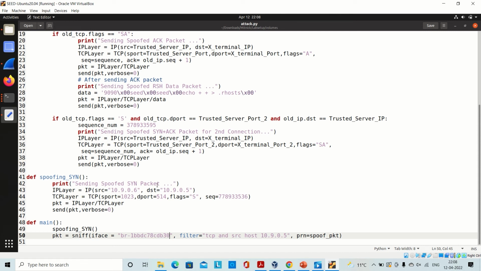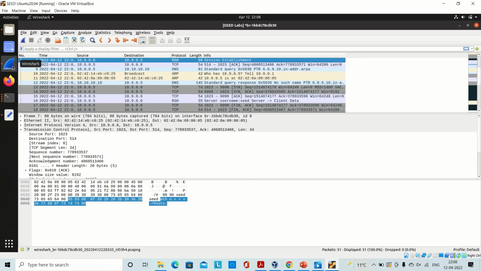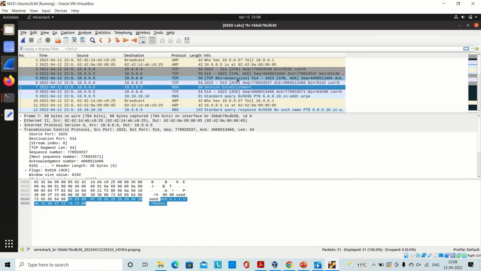As soon as we send the spoofed SYN packet, I would like to go to the Wireshark trace simultaneously so that I can explain it well. As explained, the TCP connection is set between ports 1023 and 514, and the SYN packet is sent from the trusted server to the X terminal.